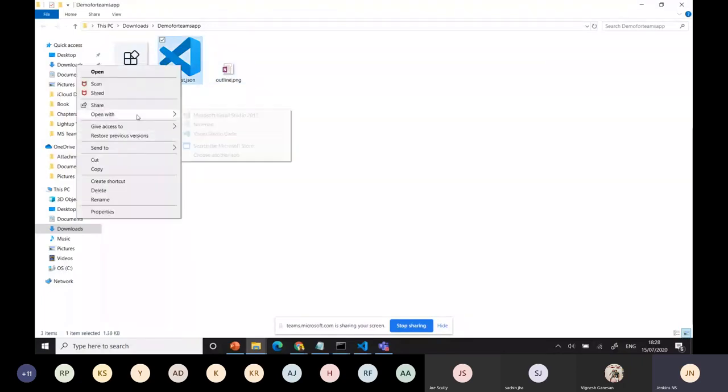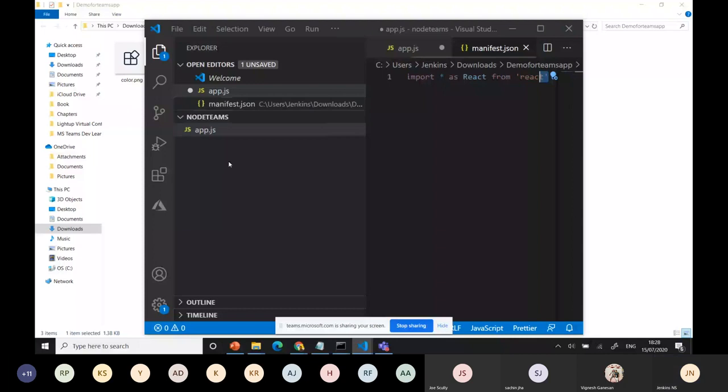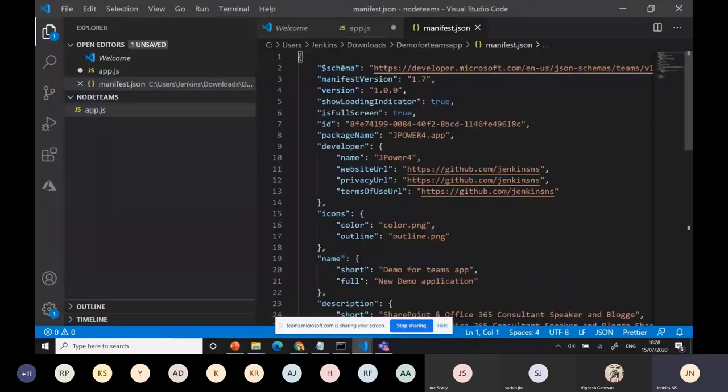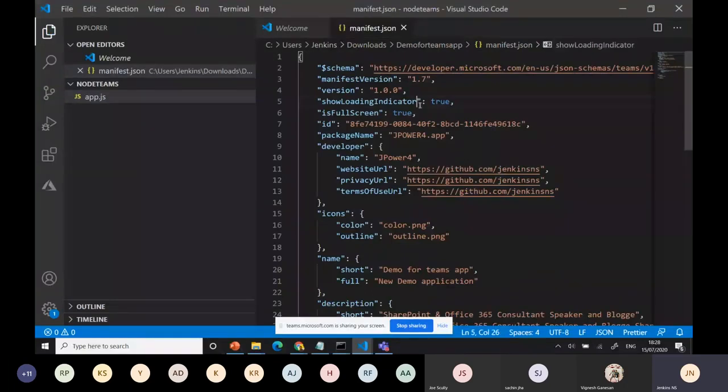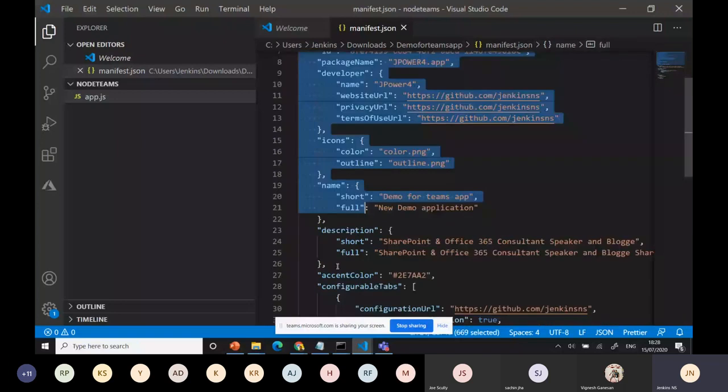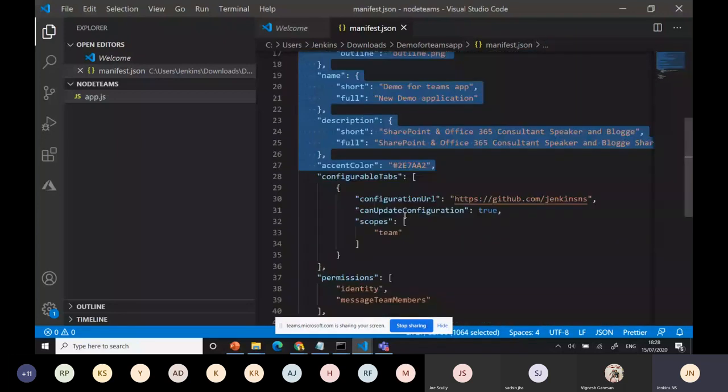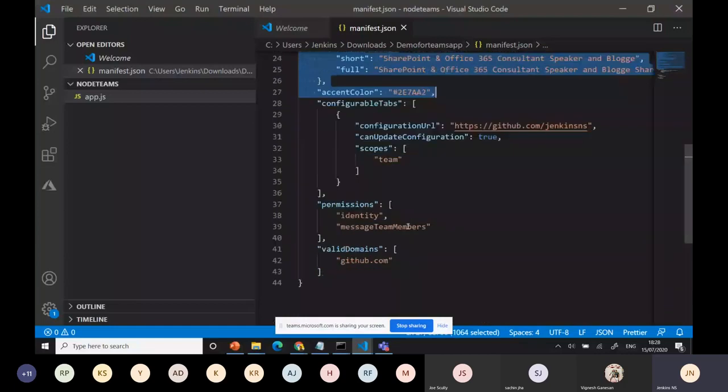When you go here, you can see in Visual Studio the schema and you have the ID. That is the app ID, that particular application's manifest ID, whatever you generated, right? These are the set of items we have provided up to this. From here it's configurable. The tab is configurable. You can change the permissions. And if you want to add any more domains to access, you can add them here.